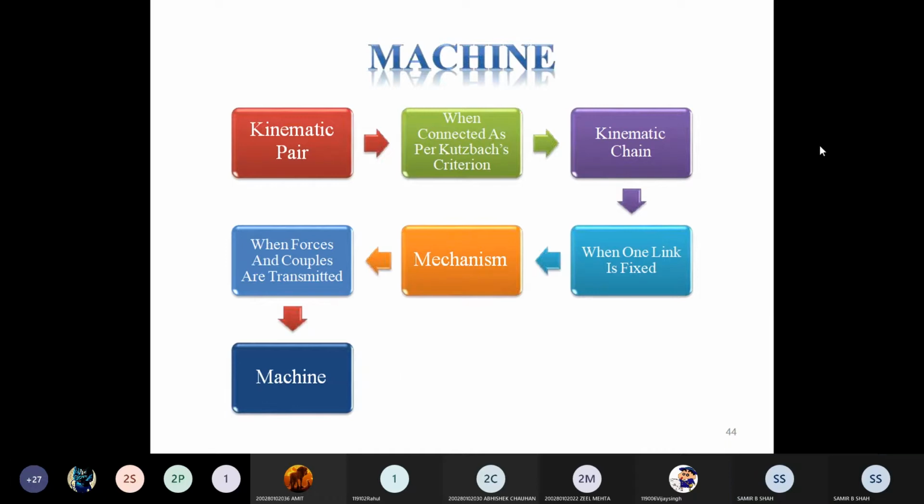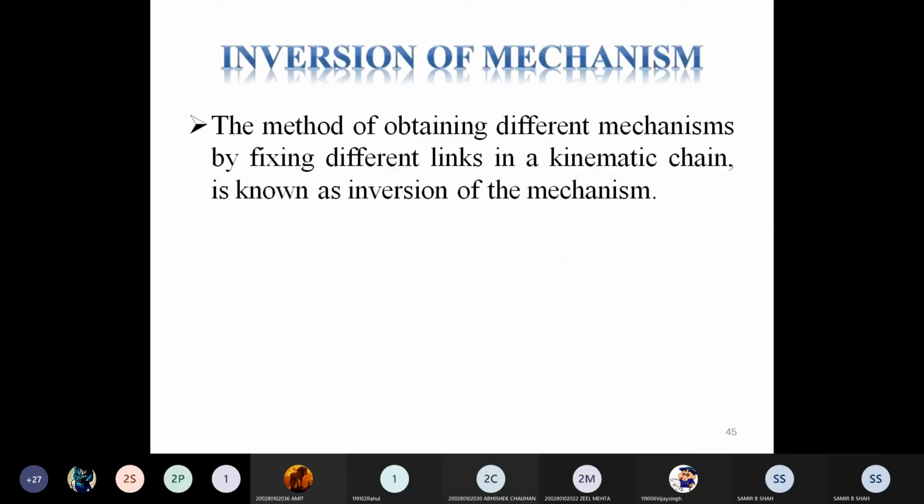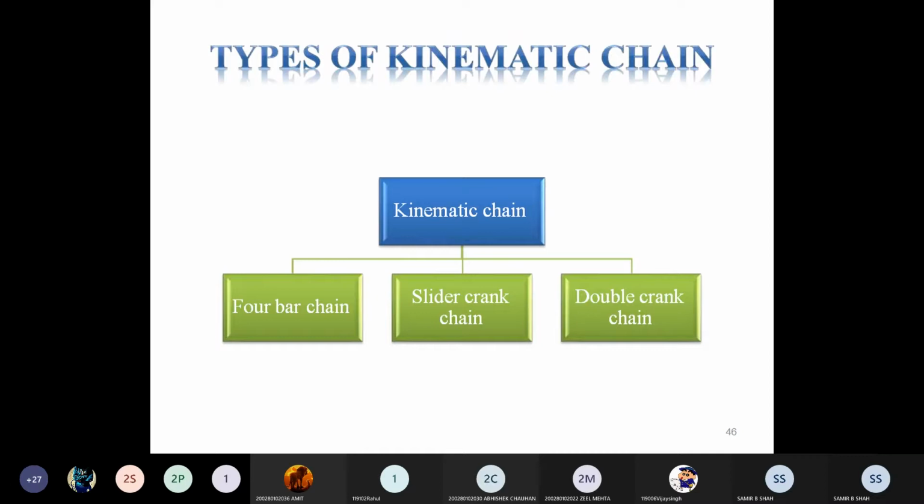Then the important point is inversion of mechanism, where in the previous lecture we discussed that a mechanism is created when any one link is fixed. But if we fix a different link, then it is called an inversion of mechanism. It may be divided in 3 parts: four-bar chain, slider crank chain, and double slider crank chain.